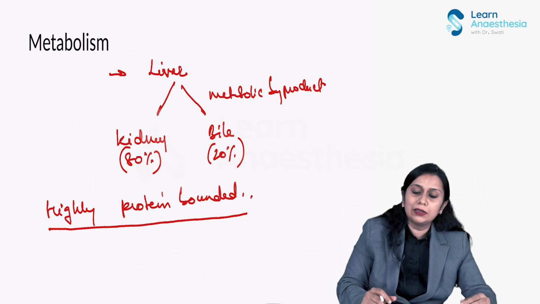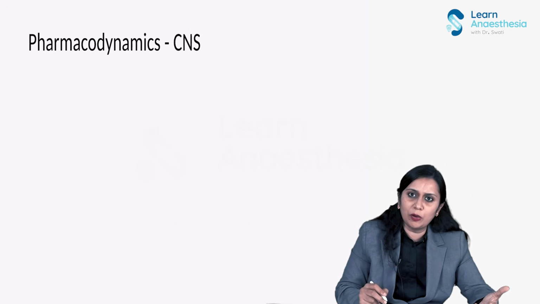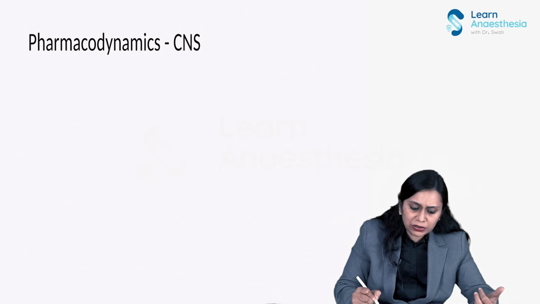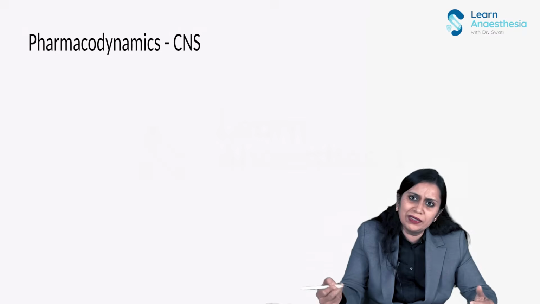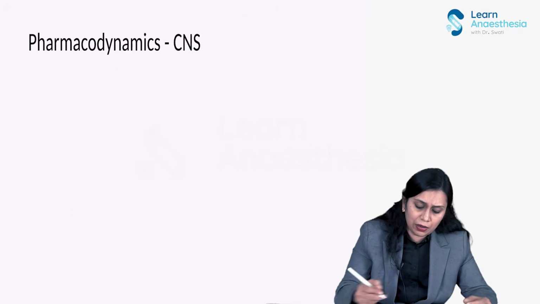Remember this. Then coming to pharmacodynamics, what is the effect of etomidate on the central nervous system? Mostly good effect. But before that, what is the site of action, right?